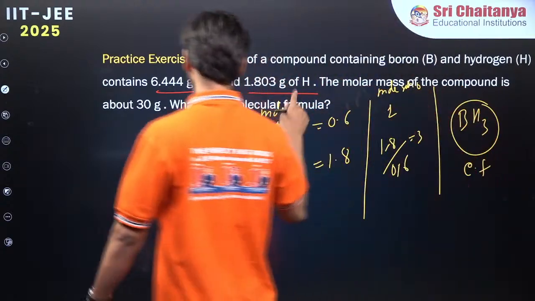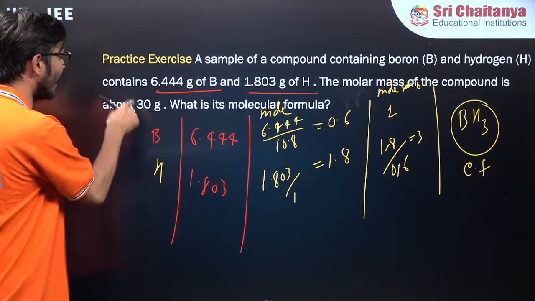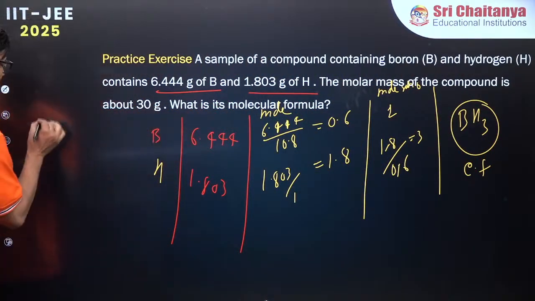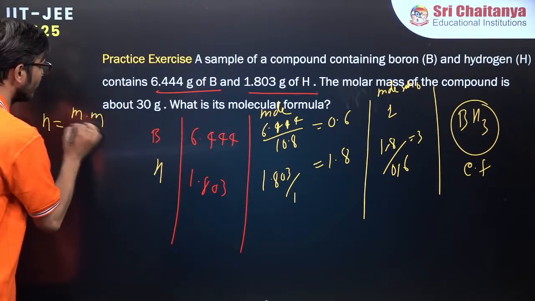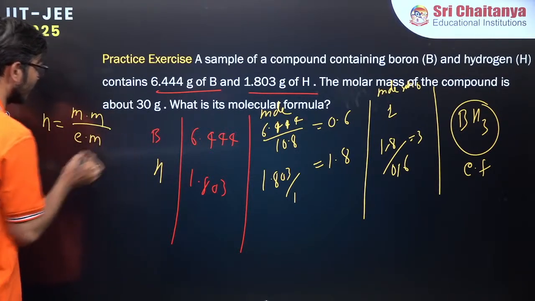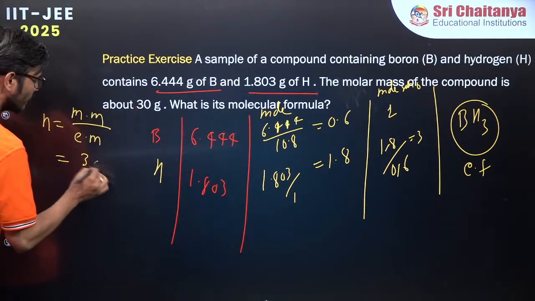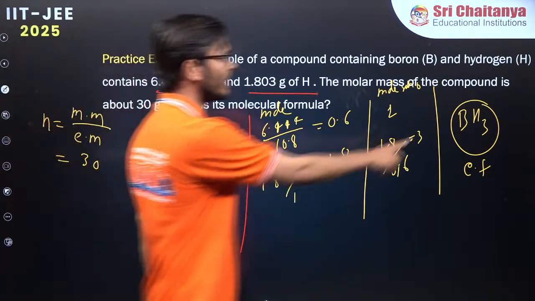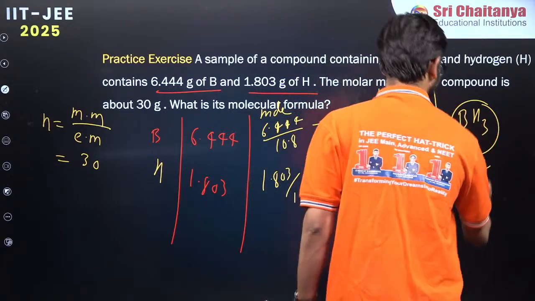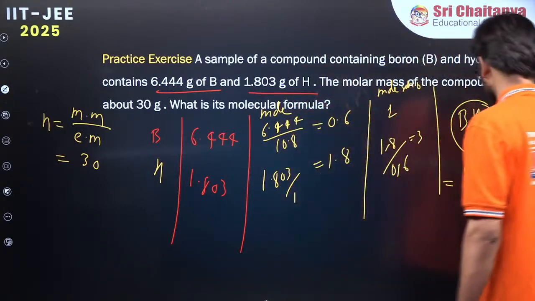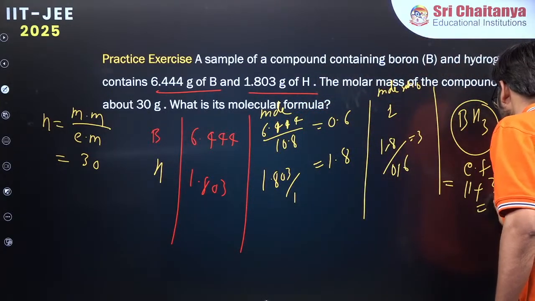Now the question is about finding the molecular formula, and the molar mass is given. So we remember how to find the n value: molar mass by empirical mass. What is molar mass? 30 grams. And what is empirical mass? Boron is approximately 11, and hydrogen's mass is 3.